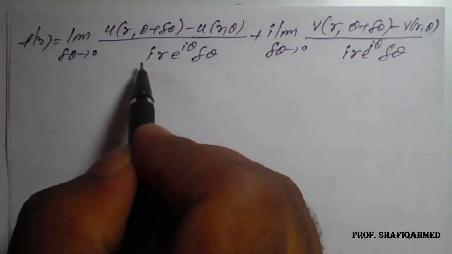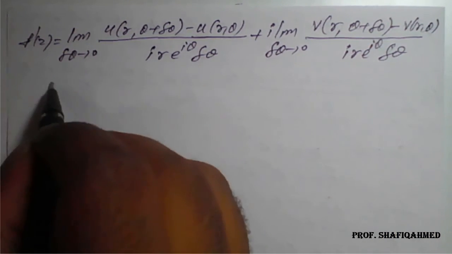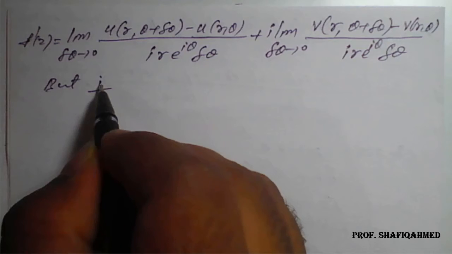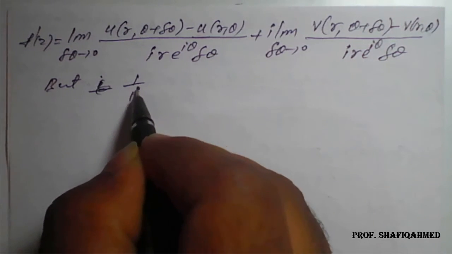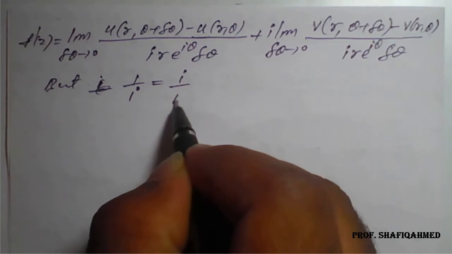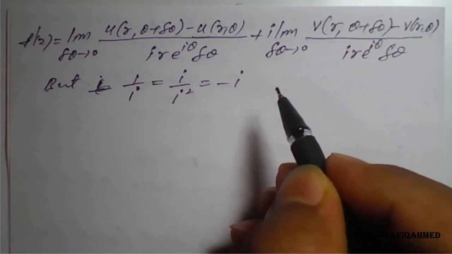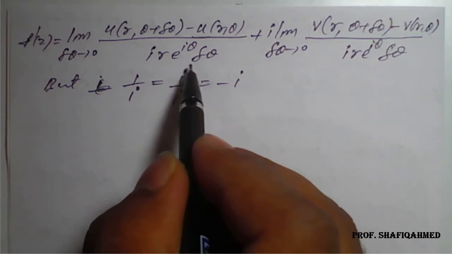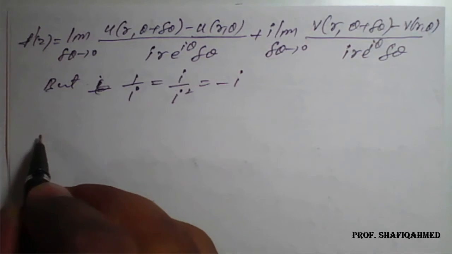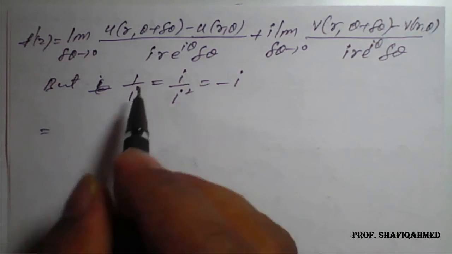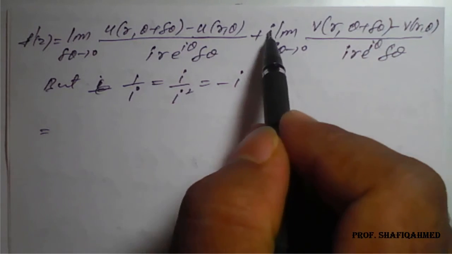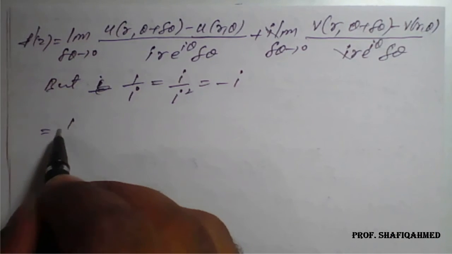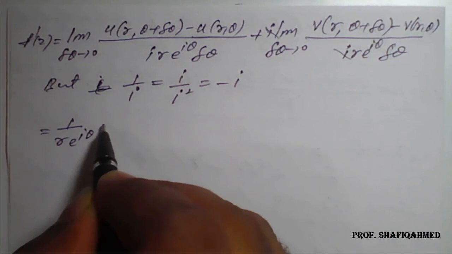Now, we know that 1 upon i is nothing but i divided by i square, that is nothing but minus i. We have to remember this, we have already seen it. So the above expression will become: I will rewrite this and take the common thing out. The common thing is 1 upon r e raised to i theta.